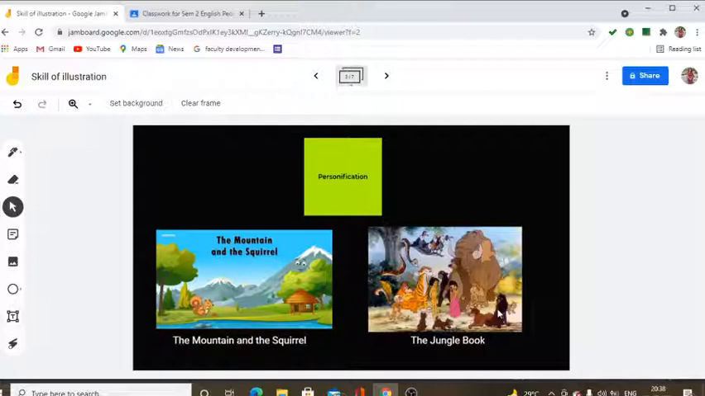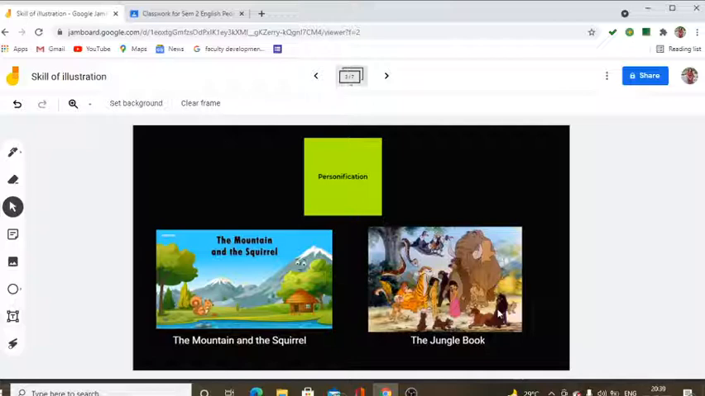Again in the poem The Daffodils, the daffodils fluttering and dancing in the breeze. There the daffodils have been personified. So this is how the teacher explains the concept of personification. Now we move on to the next component, clear concept, content taught.